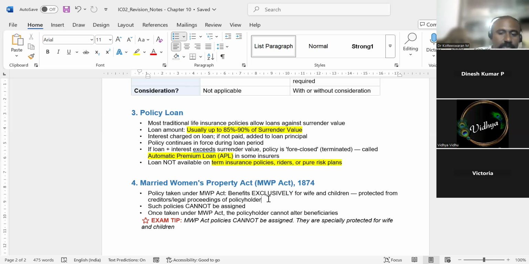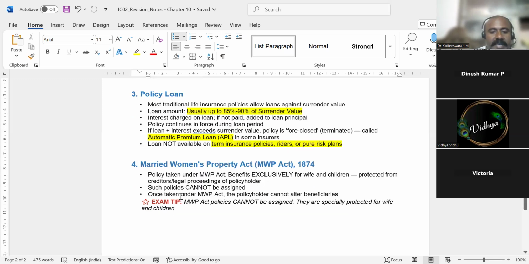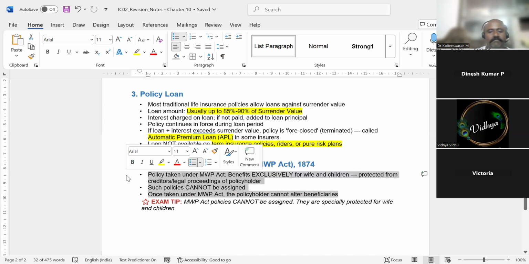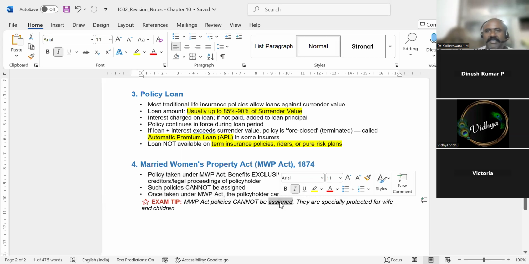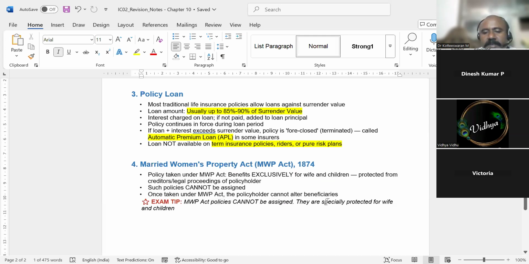If you have taken a policy under this rule, nobody can claim. Once taken under the MWP Act, the policy holder cannot alter the beneficiary. All are fixed. That's all. An MWP Act policy cannot be assigned. You cannot assign, you cannot change the beneficiary, you cannot do anything. It is specially to protect the wife and the children.